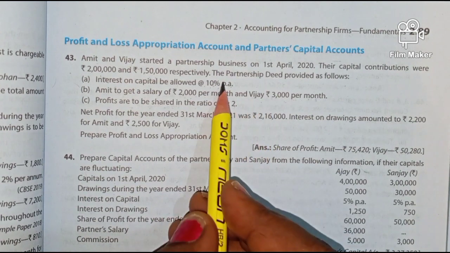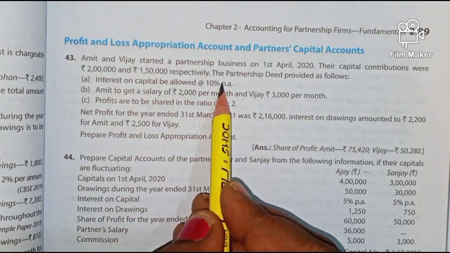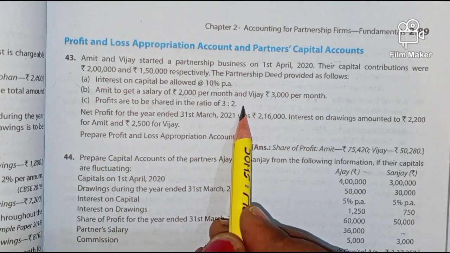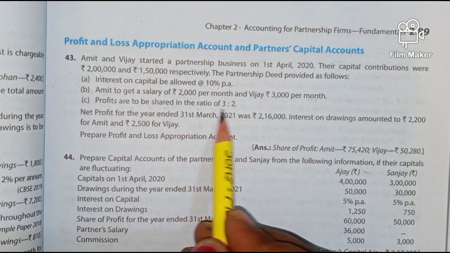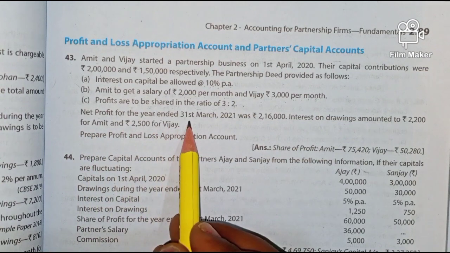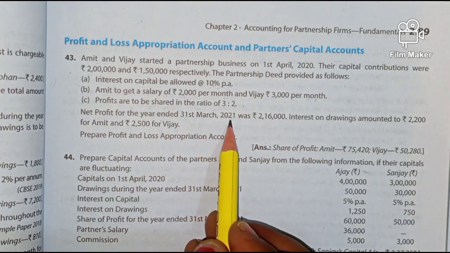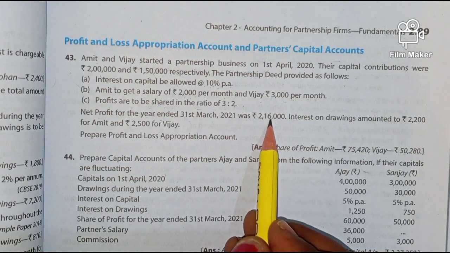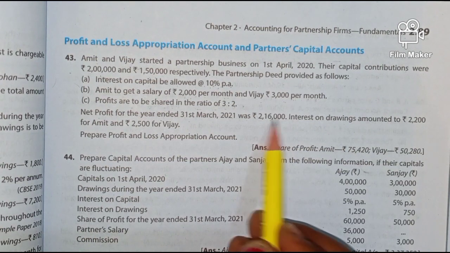So after providing for all, that is interest on capital and partner salary, whatever profit remains we call it distributable profit. That profit is to be shared in the ratio of 3:2. Now net profit for the year ended 31st March 2021 was 2,16,000. This we have to write on the credit side of the profit and loss appropriation account.